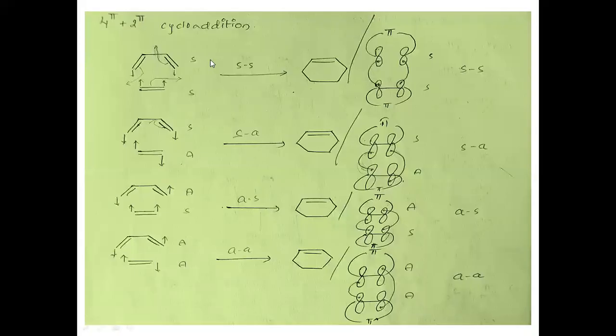Now, coming to the 4 pi 2 pi cycloaddition reactions. A classical example which we can discuss is the Diels-Alder cycloaddition reaction, where the same types we discussed in the 2 pi 2 pi cycloadditions are also observed: supra-supra, supra-antara, antara-supra, antara-antara. But in this case the pi fragments are different. One pi fragment is a 4 pi electronic system and the other is only a 2 pi electronic system. The 4 pi electronic system is conjugated, and this is the first pattern, and the second pattern is the 2 pi electronic system.